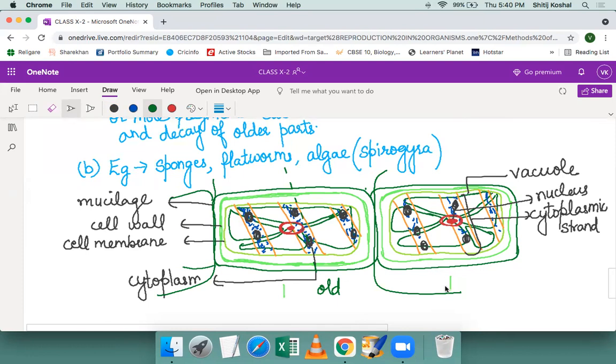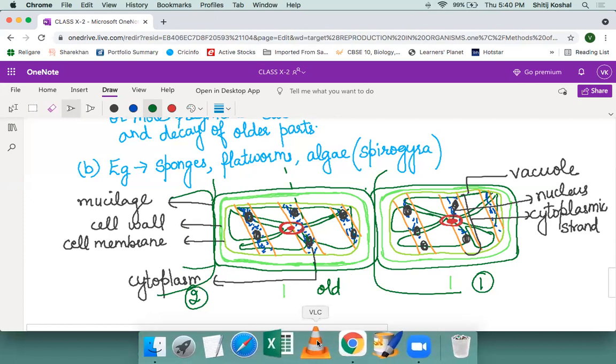So this is called fragmentation. These fragments will get separated from this fragment because of the death and decay of this old cell. So this process is called fragmentation. Understood?